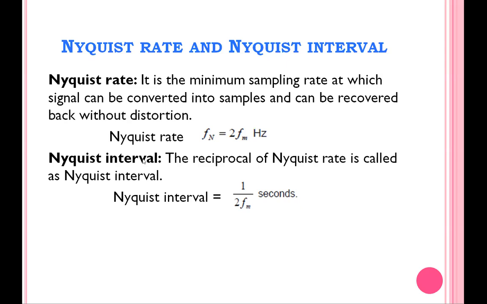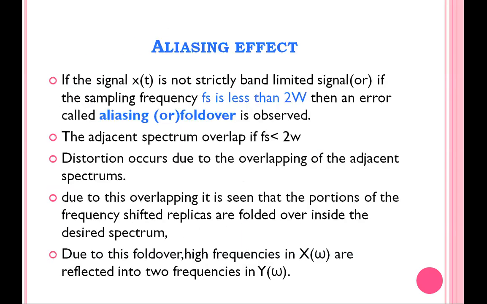So what is Nyquist interval? The reciprocal of the Nyquist rate is called the Nyquist interval. So Nyquist interval is equal to 1 divided by Fn, that is, 1 divided by 2 fm. It is called the Nyquist interval. These are the different things behind the sampling process.